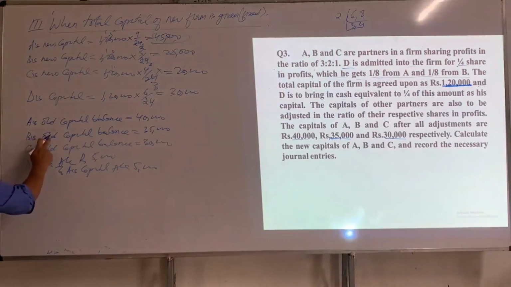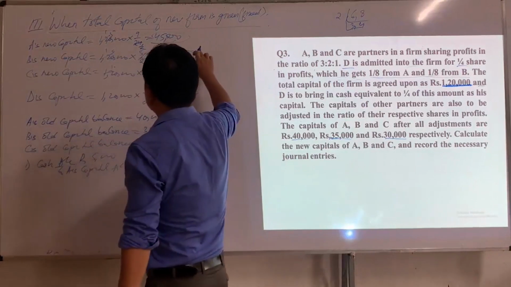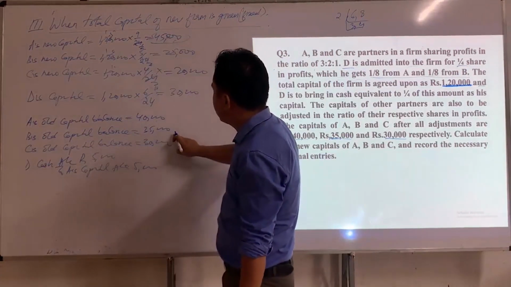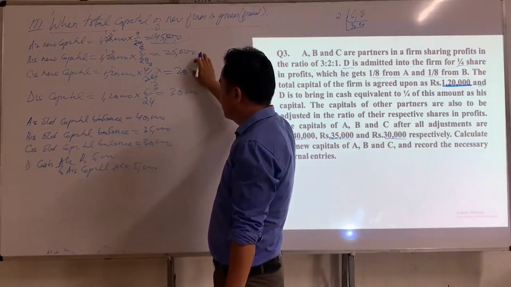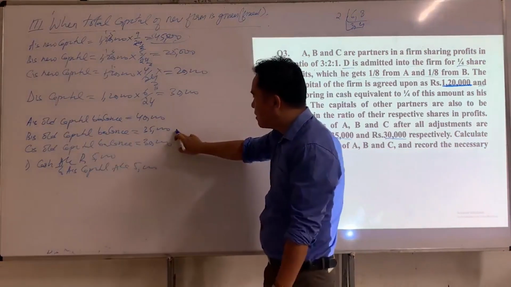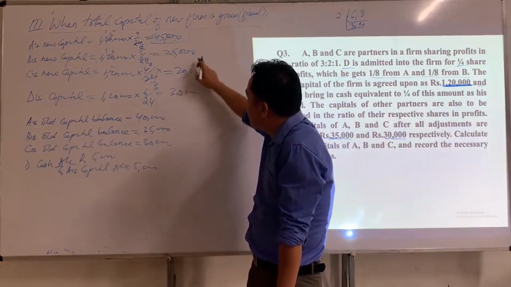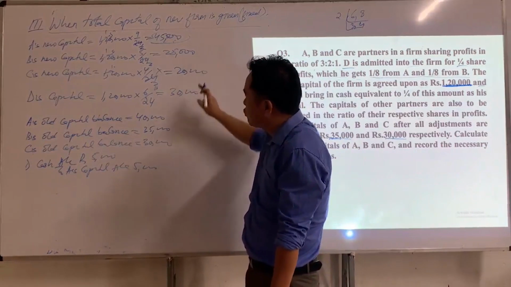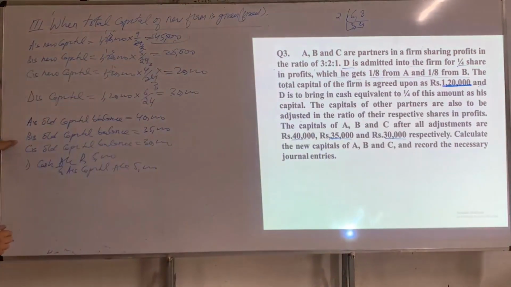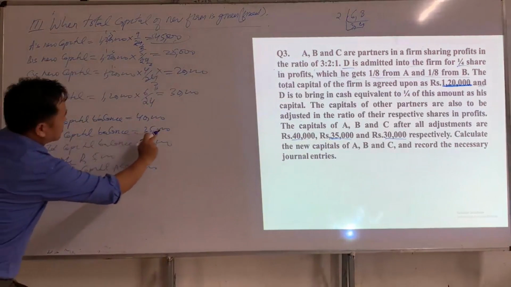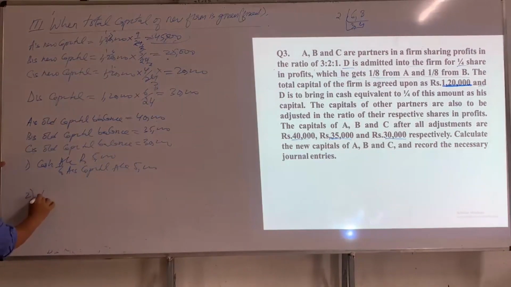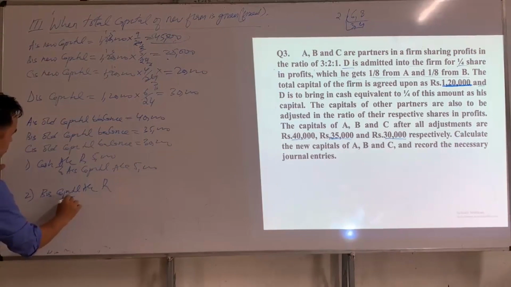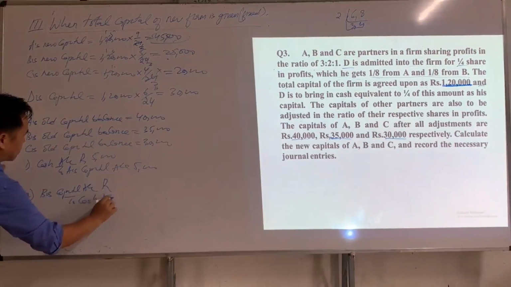Now we have to compare B's old capital balance with B's new capital. Here the old capital balance is 35,000, whereas his new capital is 25,000. So there is a surplus. If there is a surplus, then an excess amount of rupees 10,000 should be withdrawn by B. If B withdraws the excess amount of 10,000, then the journal entry will be B's capital account DR to cash account.